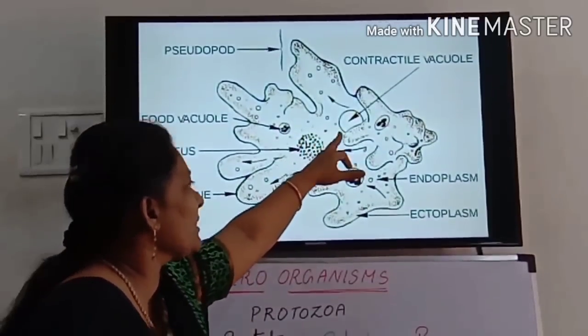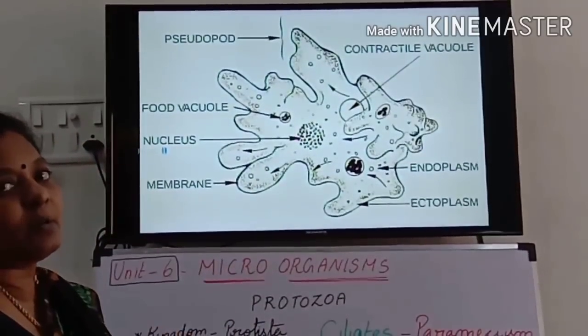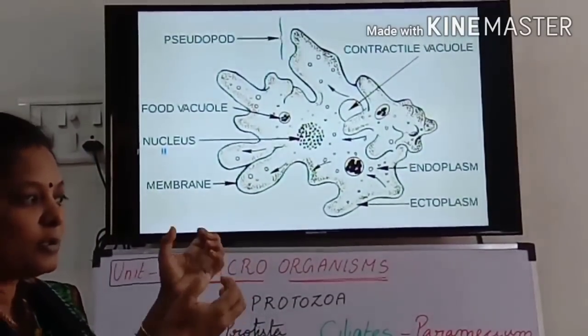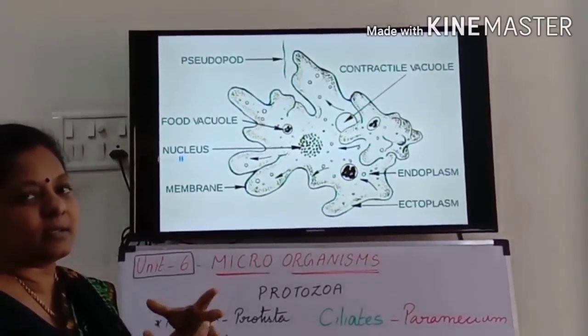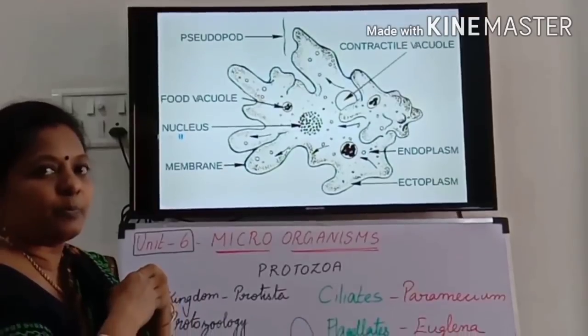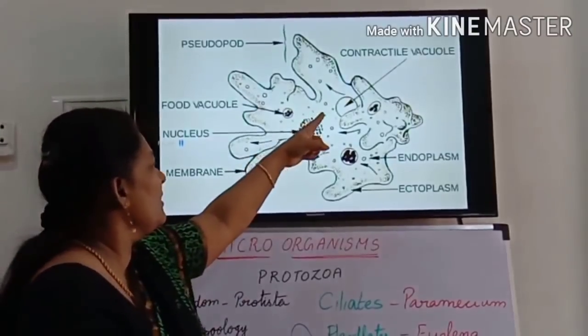And this is the contractile vacuole. This also helps to excrete the unwanted materials. Just as the food is engulfed inside, in the same way the excreta, the waste things, are put outside with the help of the contractile vacuole.